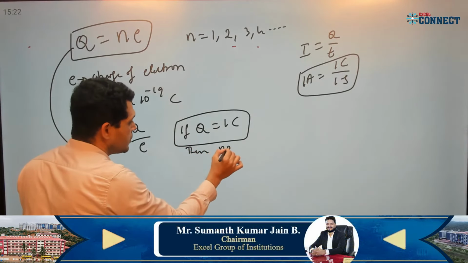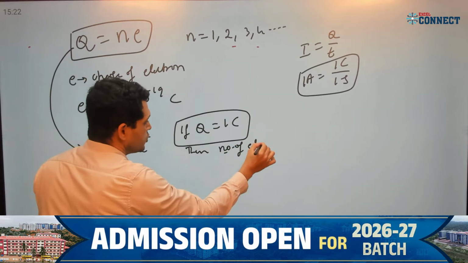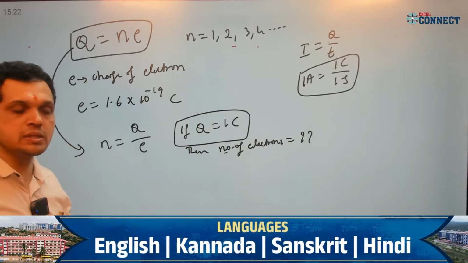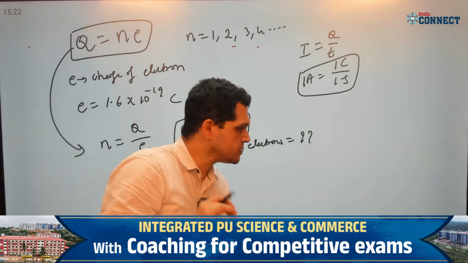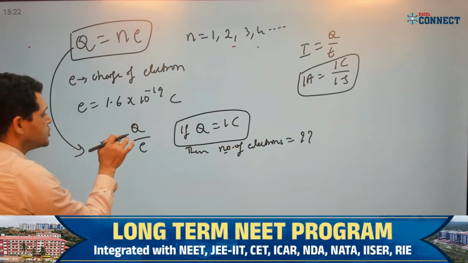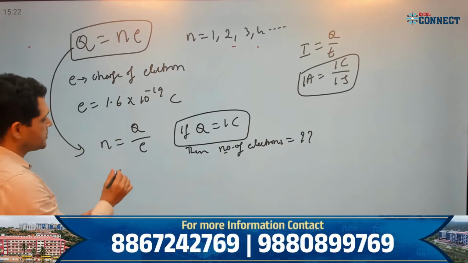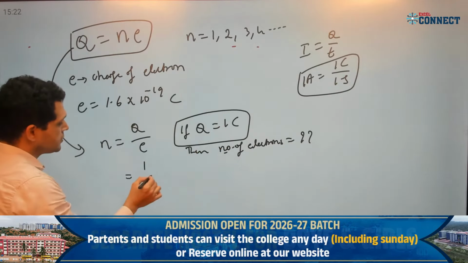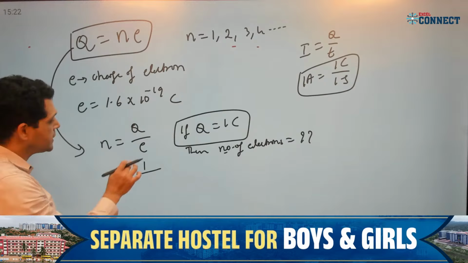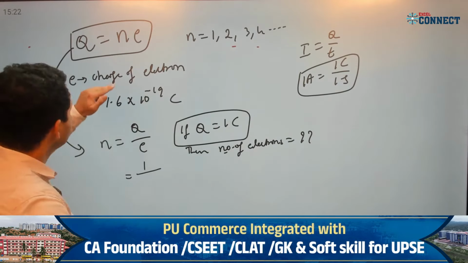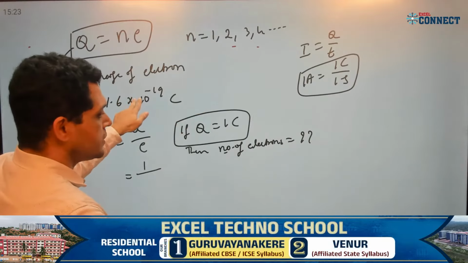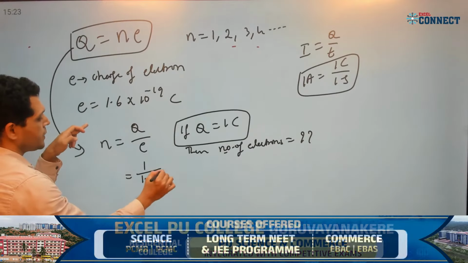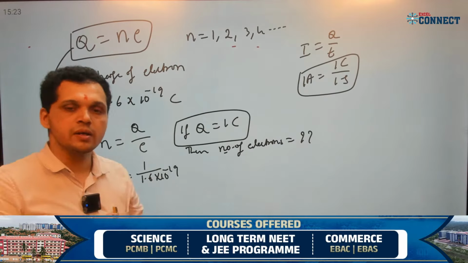Then the number of electrons is equal to how much? How can I get this? Use this equation. N is equal to Q by E. Q is given as 1 coulomb, divided by the electron charge. The electron charge is 1.6 into 10 power minus 19, correct?